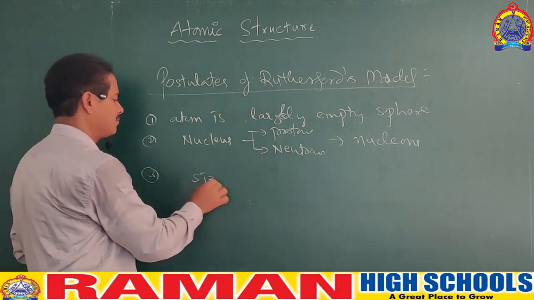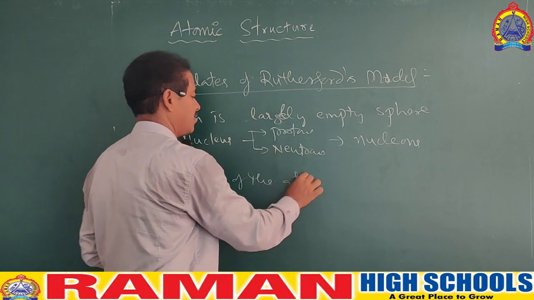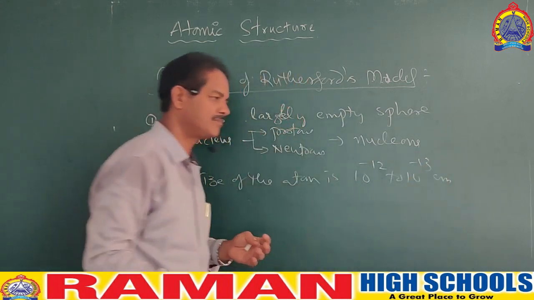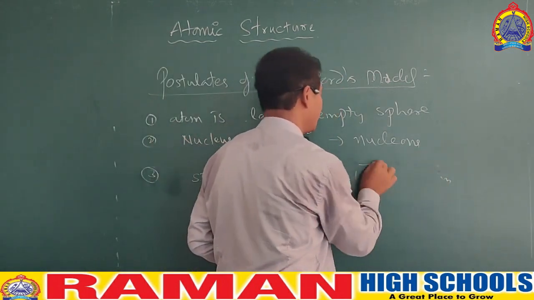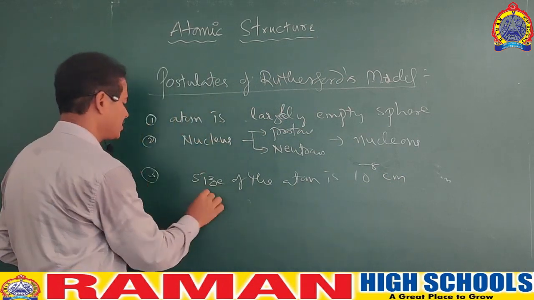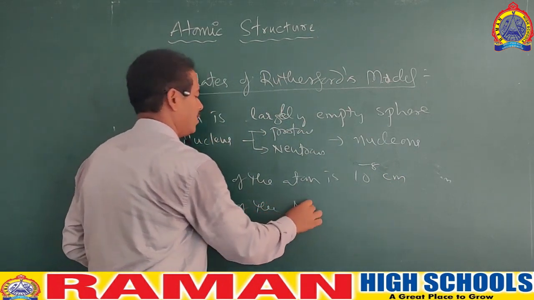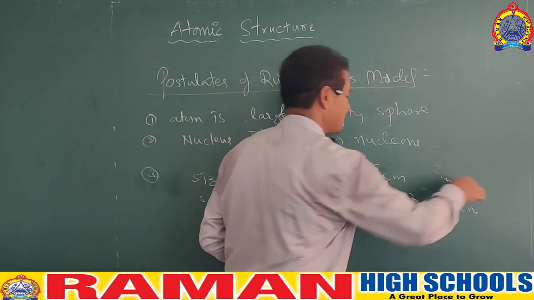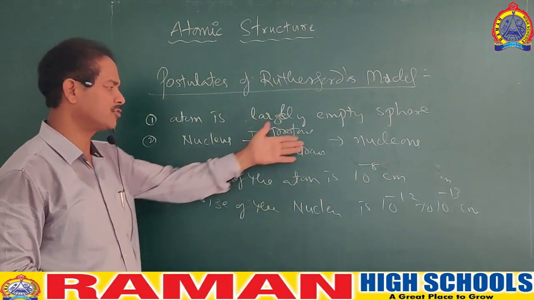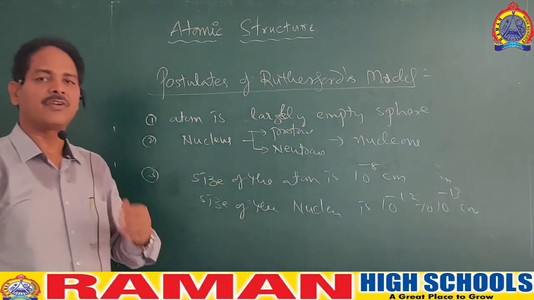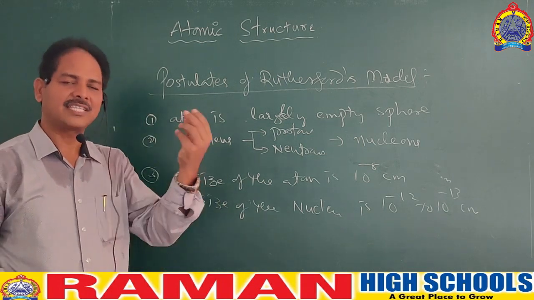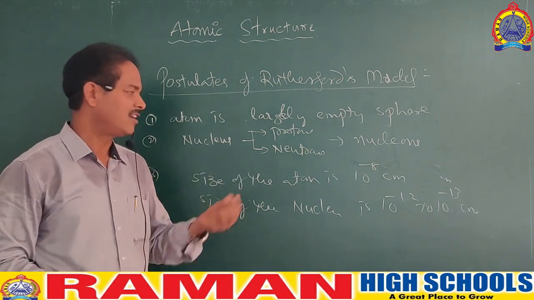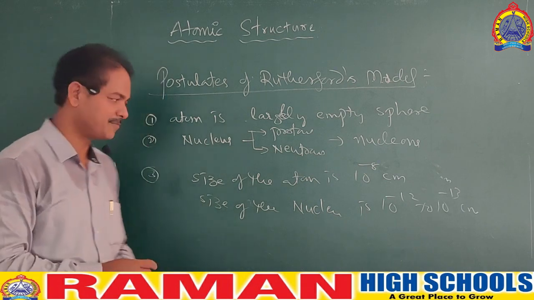The size of the atom is, sorry, 10 power minus 8 centimeters. And the size of the nucleus is 10 power minus 12 to 10 power minus 13 centimeters. So the nucleus is somewhere 10,000 times smaller than the atom. We are unable to see the atom, and such an invisible atom has a nucleus which is 10,000 to 1 lakh times smaller. So imagine what is required to see the size of the nucleus.